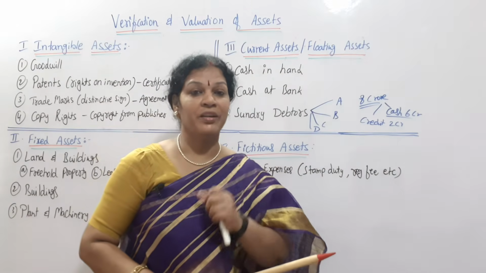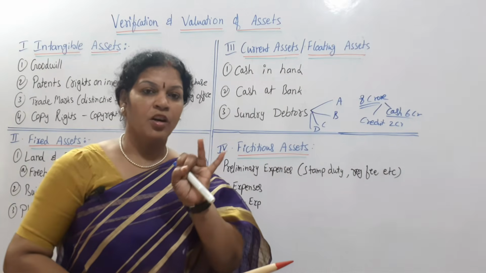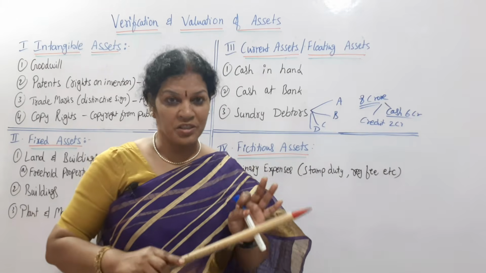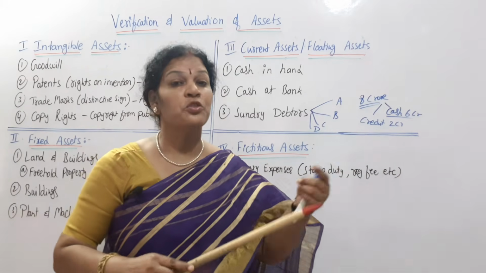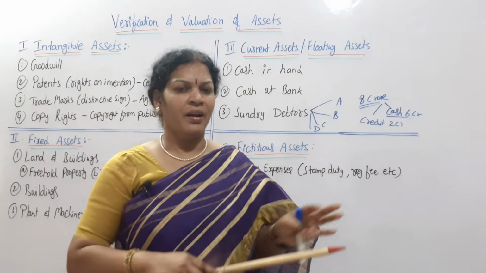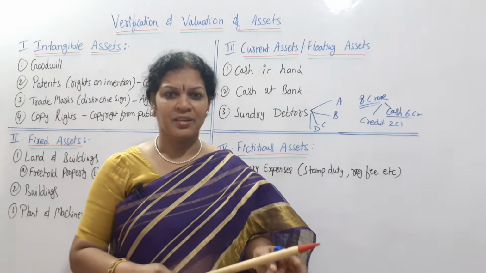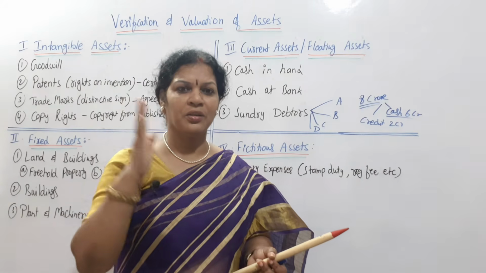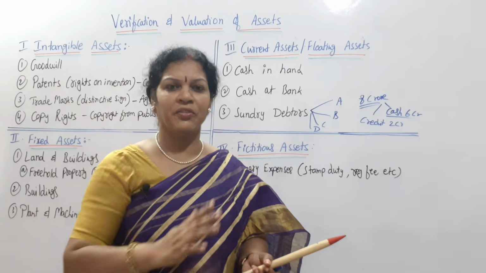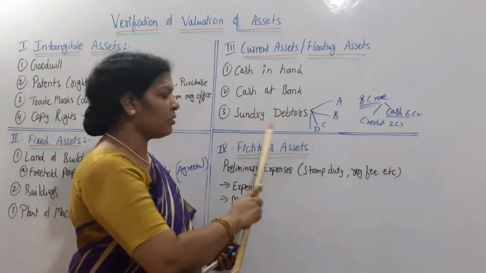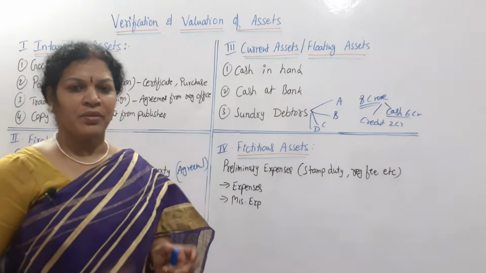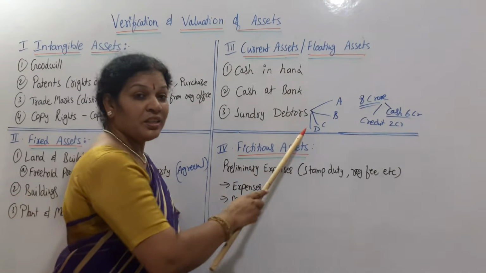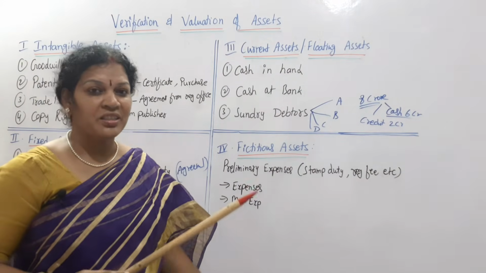He can just verify it. Who are the debtors? How much is the amount? Total amount of the debtors? How much is paid? How much is payable? And how much is the bad debts? Once he enters into that transaction, he has to verify in depth. So that's about the sundry debtors. Valuation, anyway, comes very clearly. So these are the 3 current assets, or you can say floating assets.